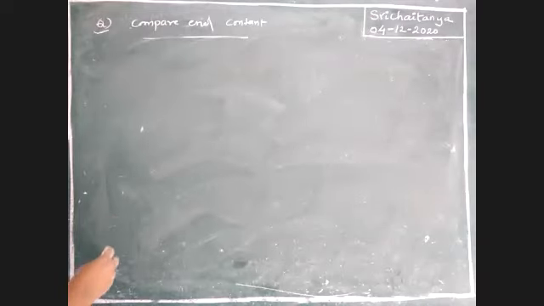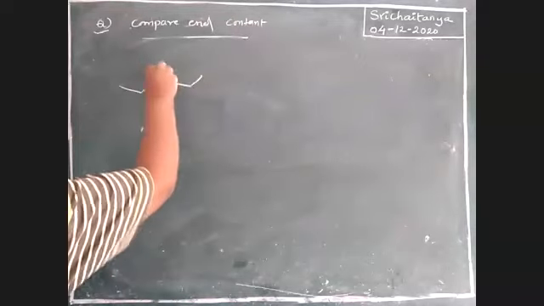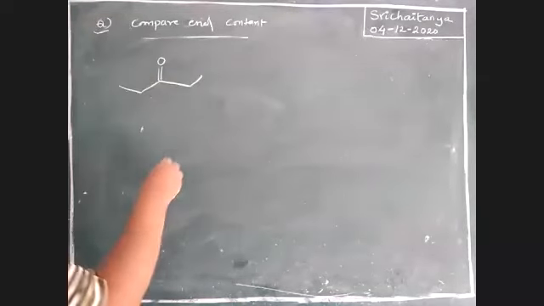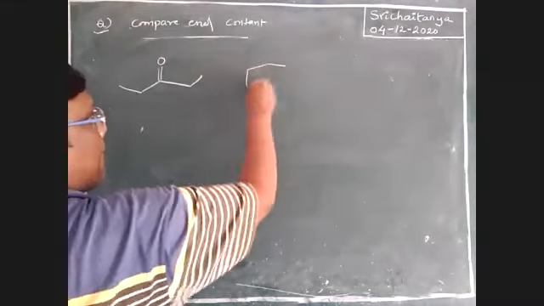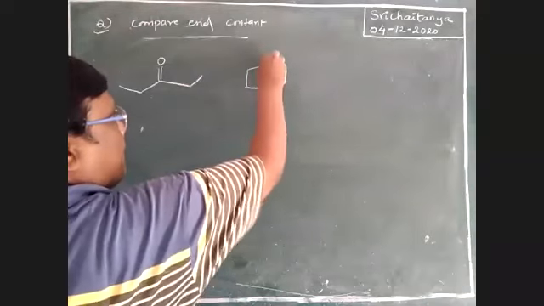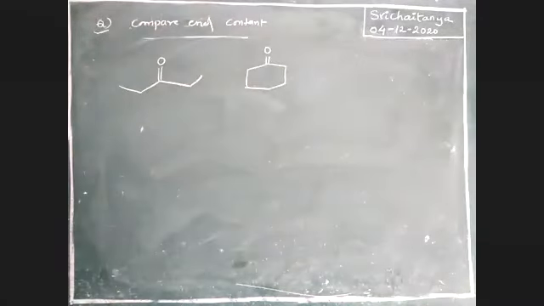Very, very, very important. Among these two, where is more enolization, 1 and 2? Where is more enol content possible?